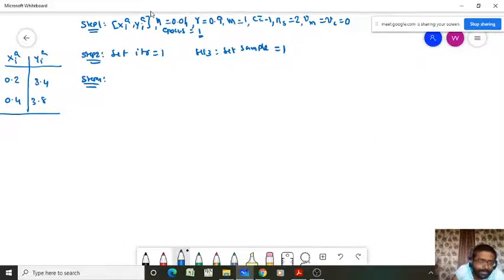Now what is the gradient? Gm equal to minus xi, because we are in the first sample, right? So first sample means this one. Okay, we are in the first sample.